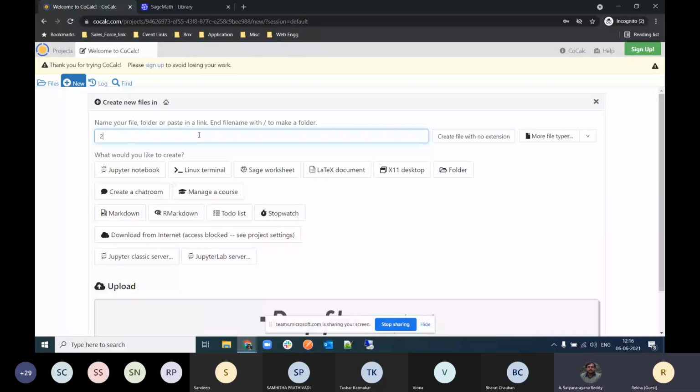as my file name, and it will ask you whether you want to work on Jupyter Notebook or Linux Terminal or the Sage Worksheet. Actually, there are a lot of possibilities given there. Since most people are comfortable with Sage Worksheet or the Jupyter Notebook, you can use anything in which you feel comfortable. But I am using Jupyter Notebook, so for now I'm just clicking the Jupyter Notebook. So just write your file name and select Jupyter Notebook.